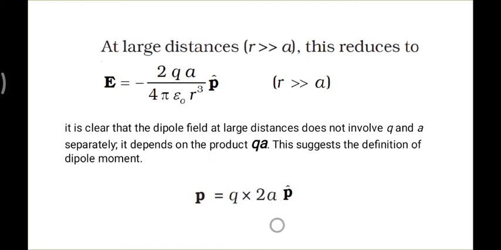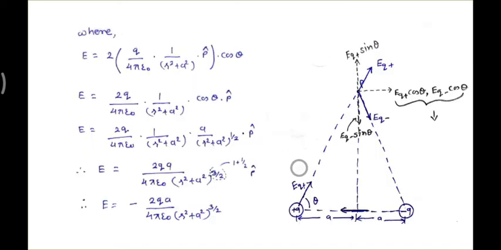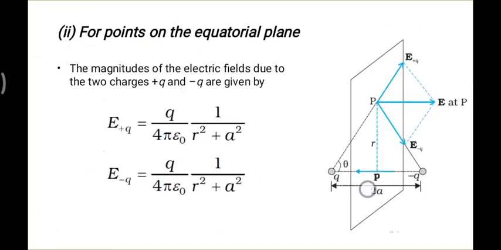And this p cap shows the direction. As I said in earlier cases, this is the direction of p. The conventional direction of the dipole moment is always from the negative charge to the positive charge.